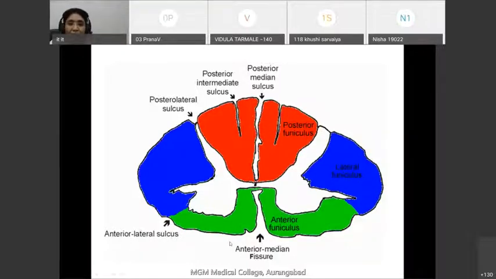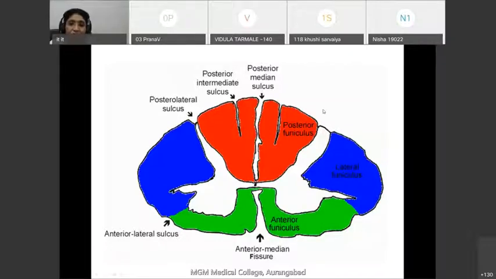Then on the anterior aspect, laterally, there is the anterolateral sulcus. Along the posterior aspect, there is the posterolateral sulcus.